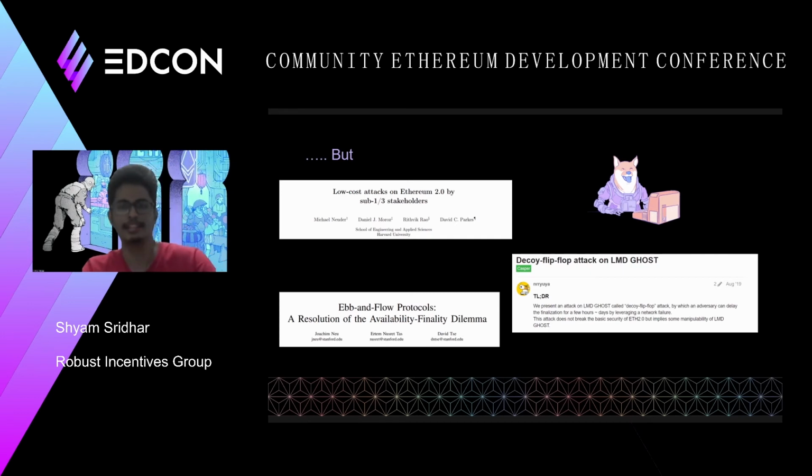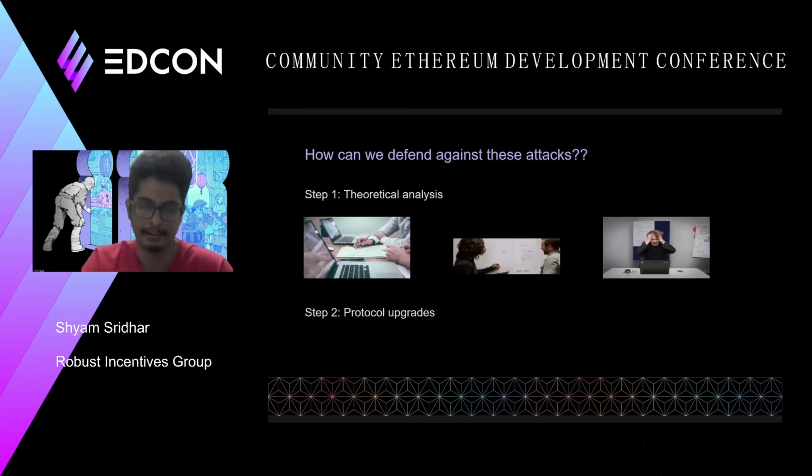So if you look at the current system and see how caveats are identified, there are roughly two steps involved. The first one is intensive theoretical analysis, which is done by researchers all over the world. And once this analysis concludes that it is actually possible to harm the network in some way or the other, given the current protocol rules, we have a protocol upgrade that actually fixes these caveats, which basically kicks off.